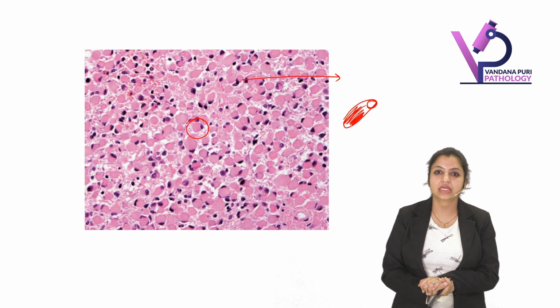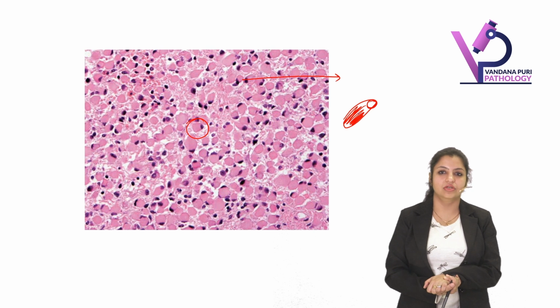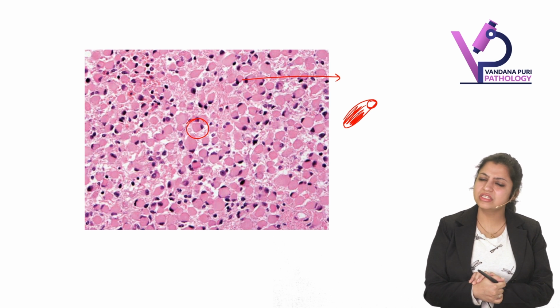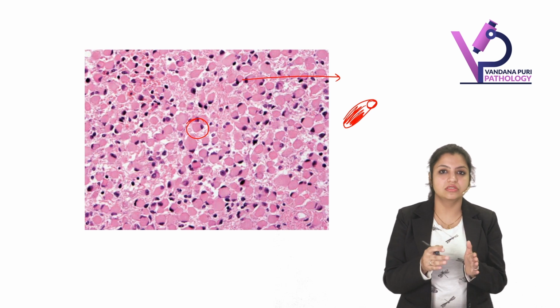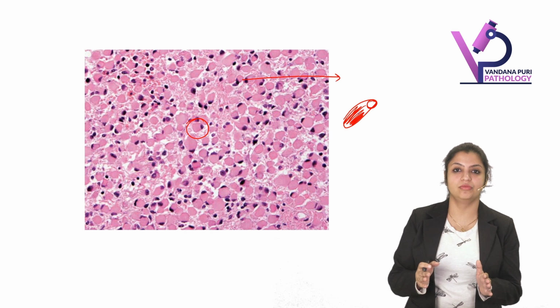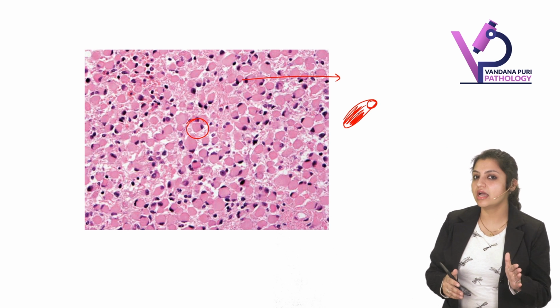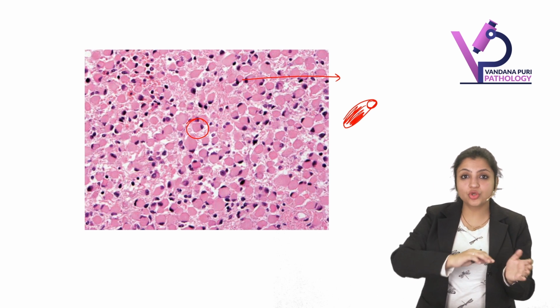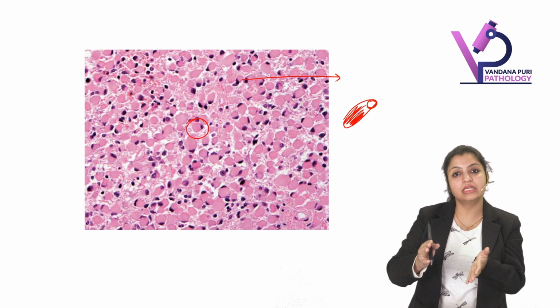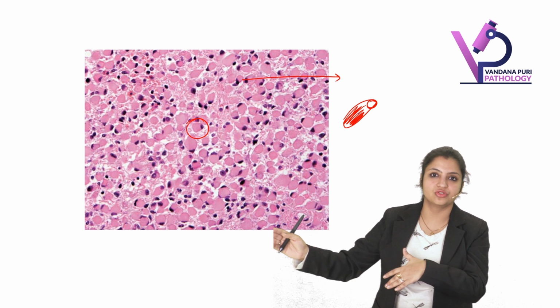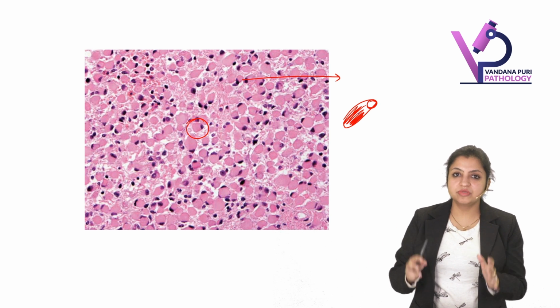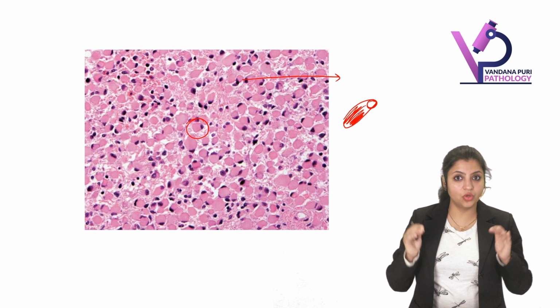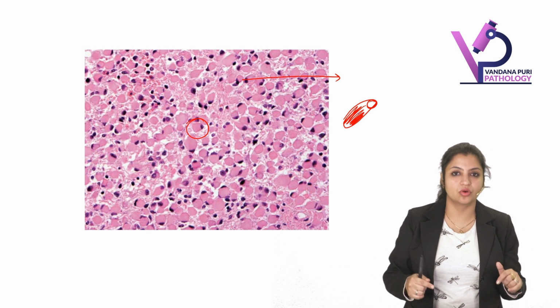So what is this called as? Gemistocytic astrocytoma. Why are we interested in knowing that? Because although it is a WHO grade 2 tumor, a low grade tumor, it has worse prognosis. Its prognosis is not good. Why? Because it quickly progresses into anaplastic, and from anaplastic to glioblastoma. So that is why its prognosis is not good. So it's a low grade tumor, but it has poor prognosis.